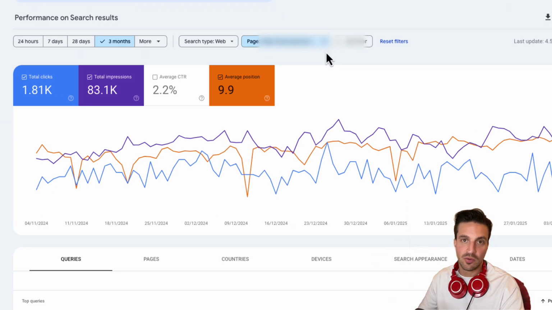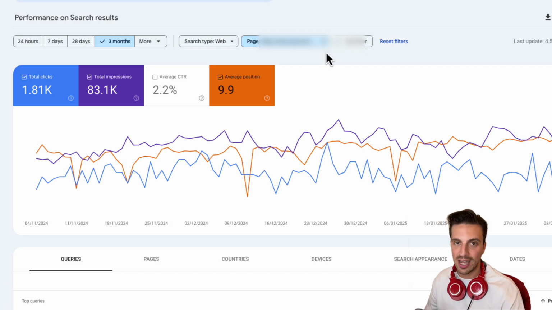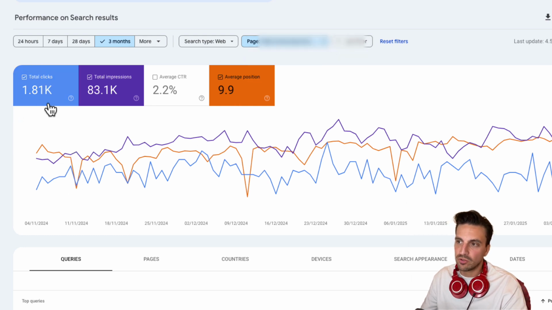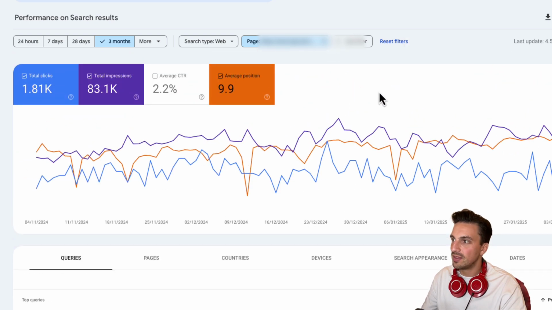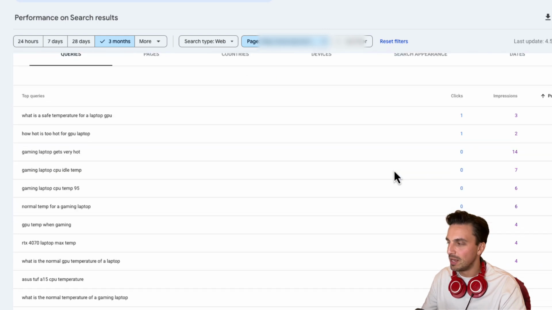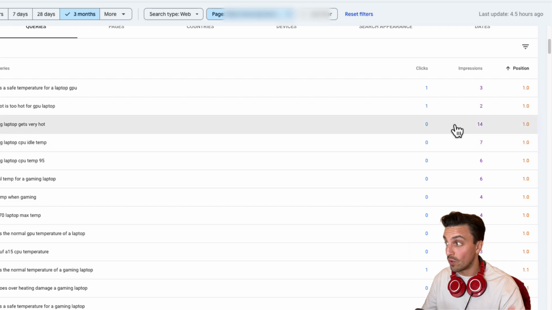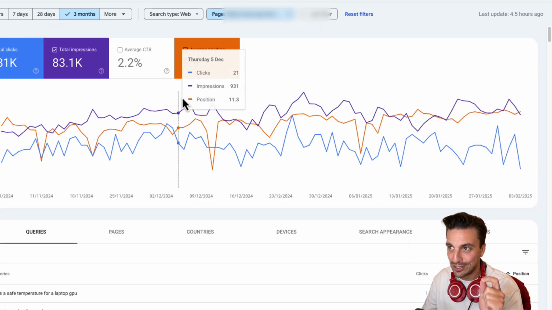This is traffic generated by one single blog post that was generated entirely with AI, and we amended it just a little bit. You can see over the past 3 months, this one blog post, because I've filtered it by the one URL, it's got a total of 1,800 clicks to it, generating a lot of traffic and a lot of sales. And you can see that the average position is number 9, meaning for a lot of queries or long tail keywords, it's ranking number 1 for those. So this stuff really does work. You just need to do it properly.